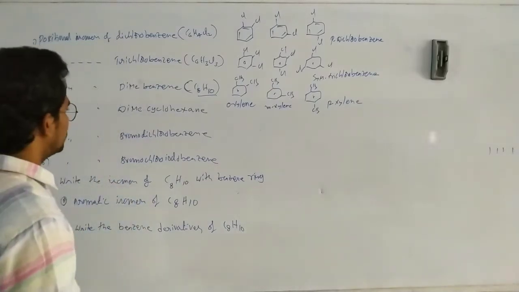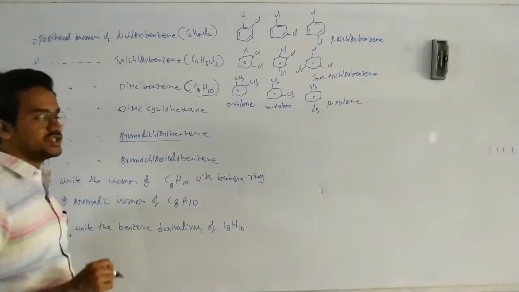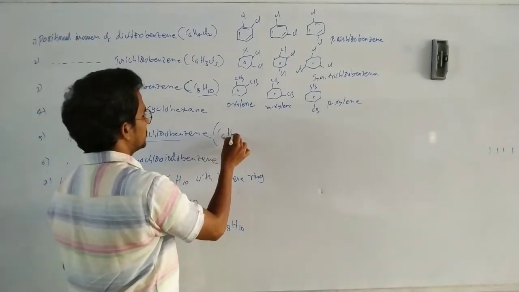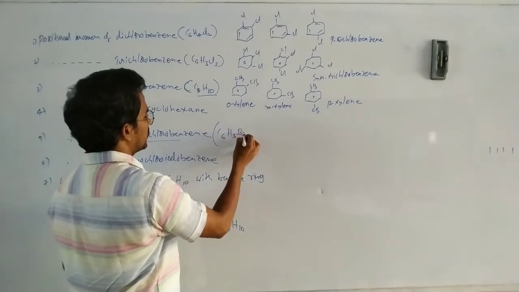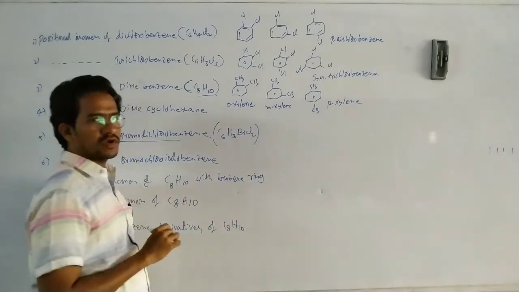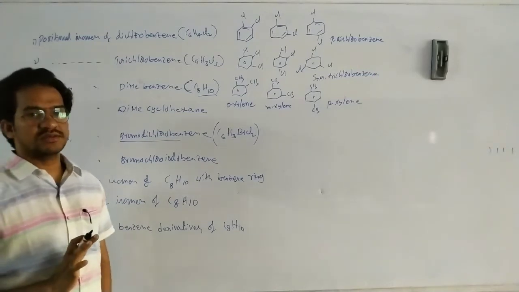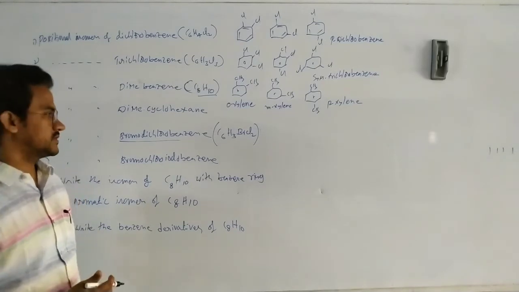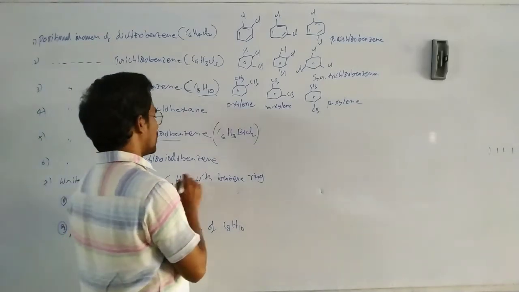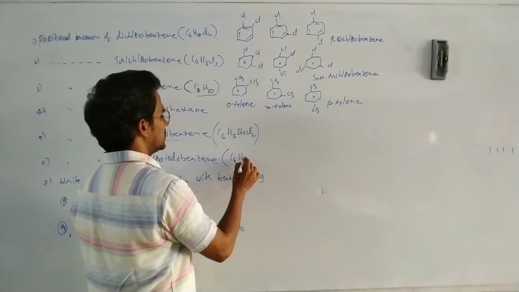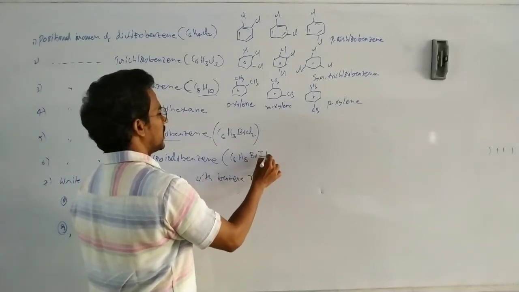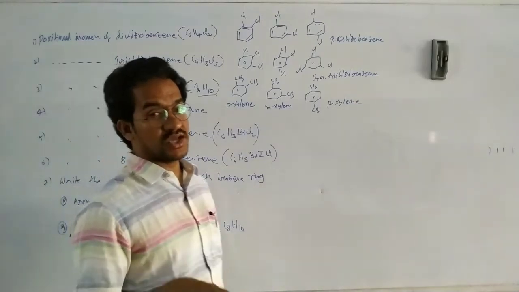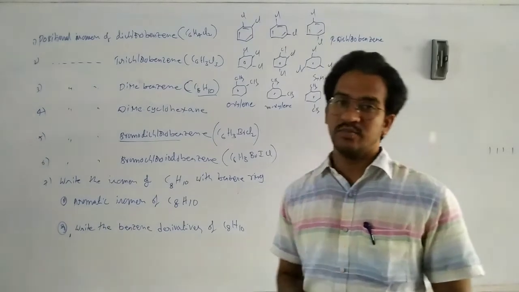Next, bromodichlorobenzene. That means here C6H3BrCl2. You write the positional isomers for this compound. More than 4 isomers you will get. And this one, bromochloroiodobenzene, C6H3 with bromine, iodine, chlorine. The three are different, so we should change the position.